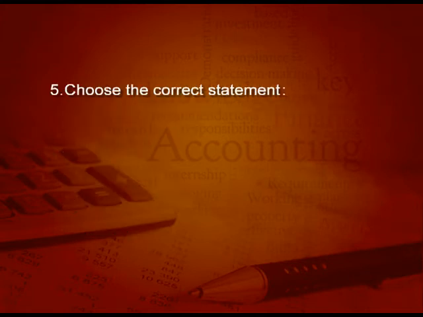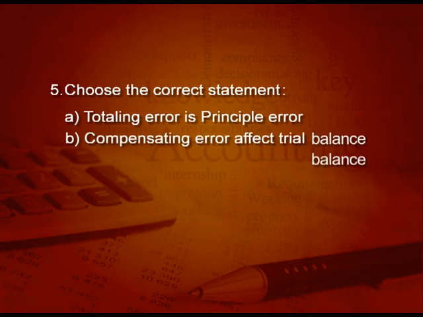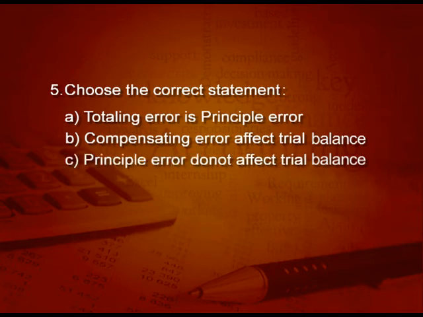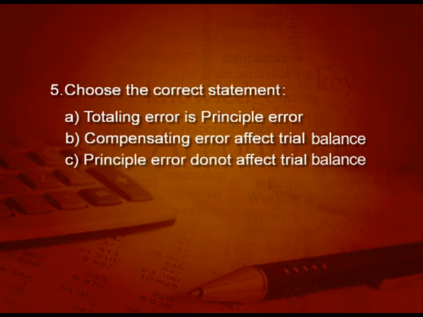Next question, choose the correct statement. I will give you 3 statements, think carefully. First, totaling error is a principal error. Next, compensating error affects the trial balance. Next, principal error does not affect the trial balance. Yes, this third one is right. So, this is the correct statement, principal error does not affect the trial balance.